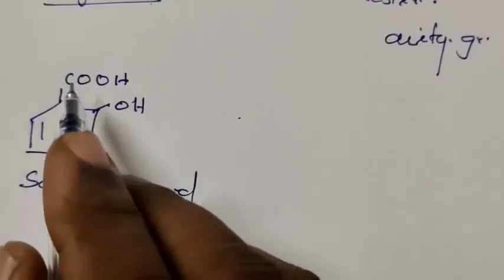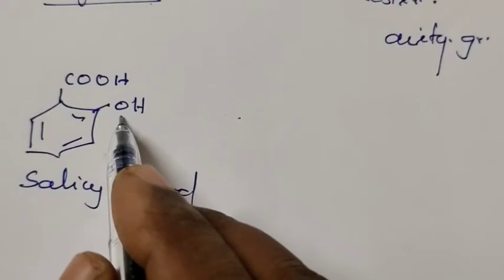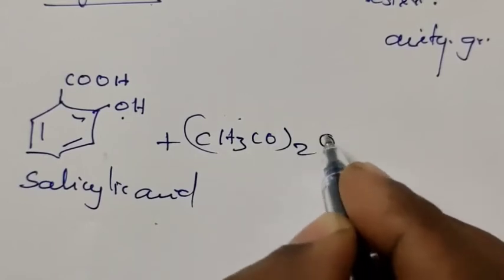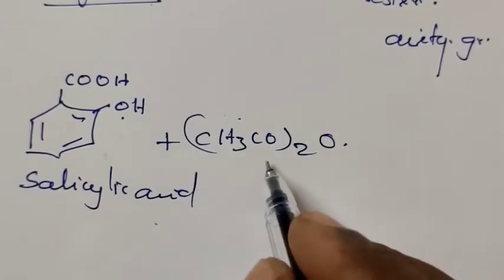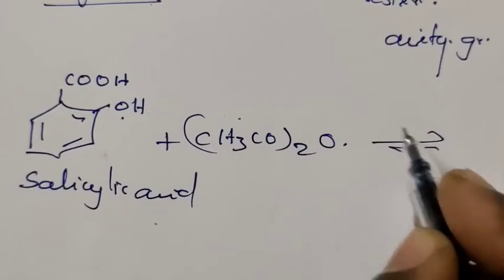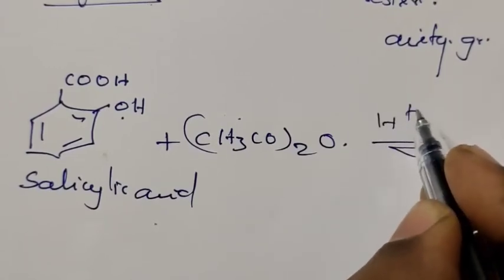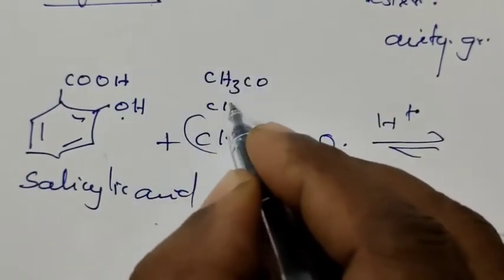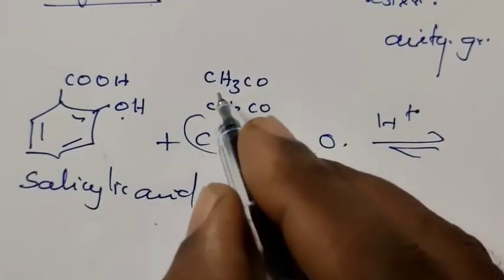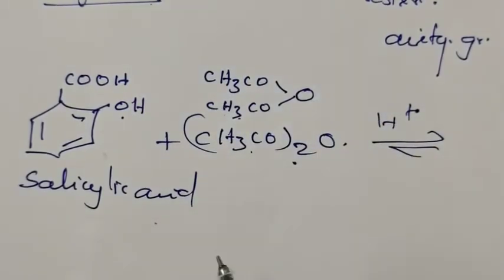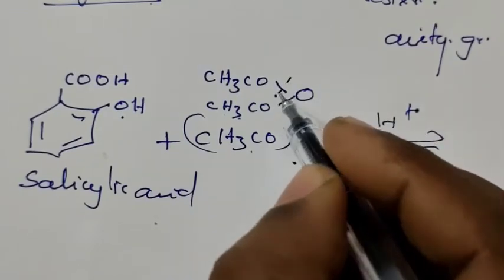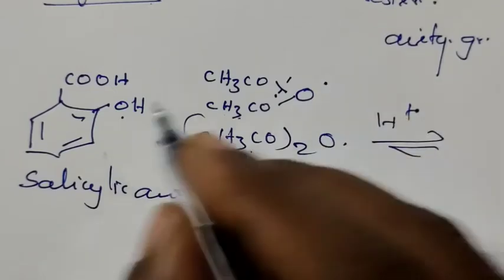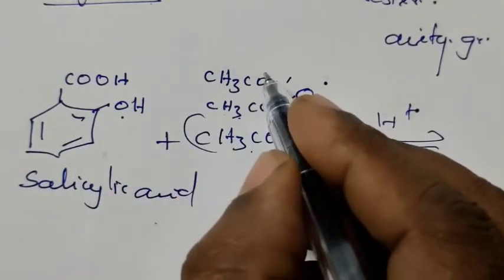Salicylic acid has a benzene ring, a carboxylic acid group, and at the ortho position an OH group. When it reacts with (CH3CO)2O, acetic anhydride, the reaction takes place in the presence of mineral acid. How does the reaction take place? As I told you, (CH3CO)2O we can write like this, two CH3CO groups connected at O. The bond is cleaved in one place and H adds to one side, the remaining part adds to the other side.